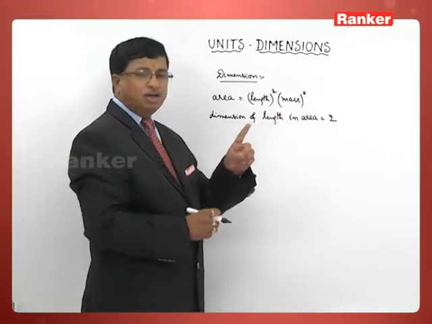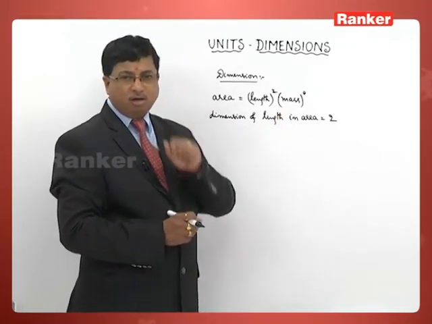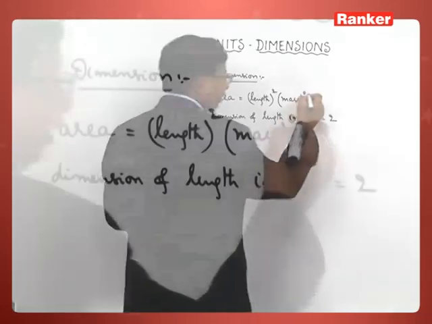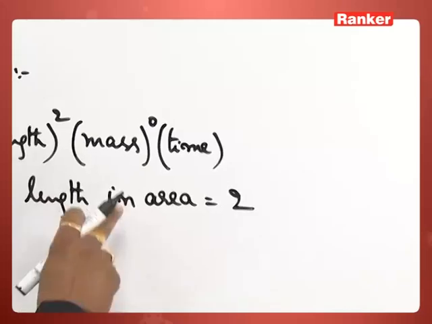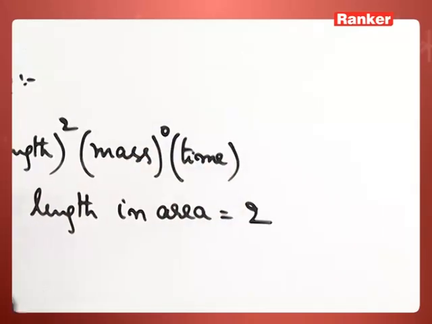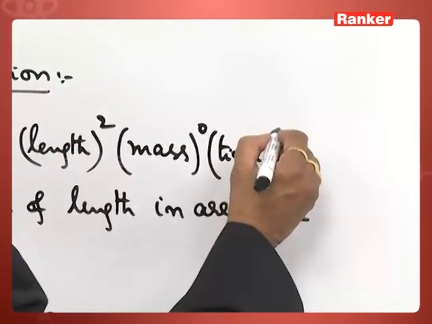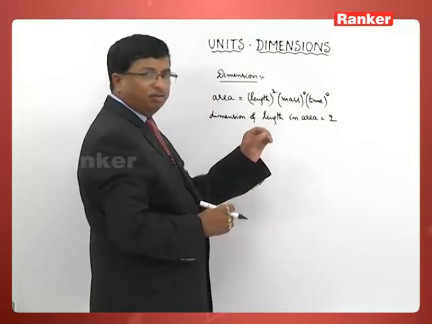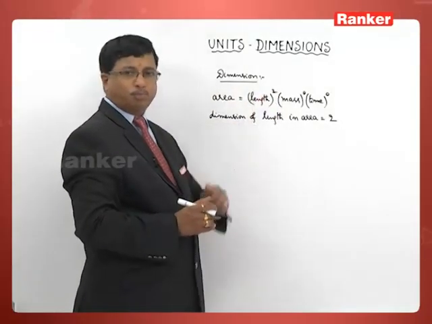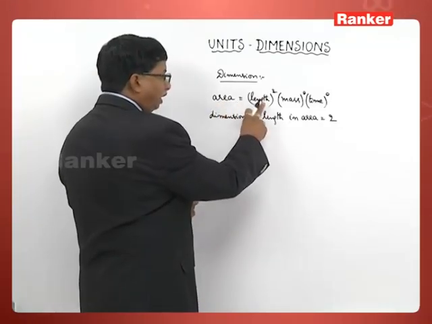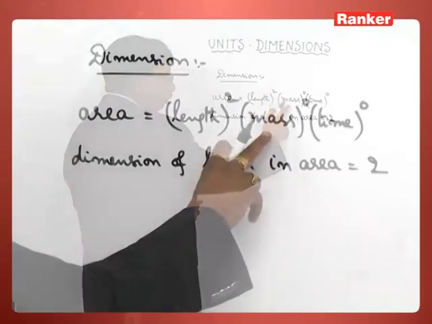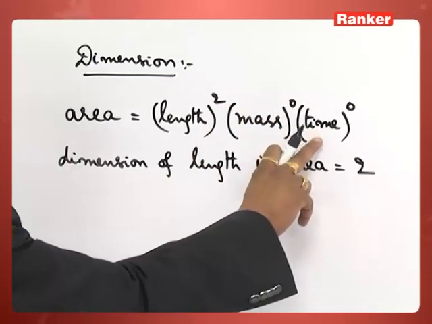According to mathematics, anything to the power 0 is 1. Similarly, when I mention the third fundamental physical quantity, time, area is not depending on time either, therefore I can write even its power as 0. So if I write area is equal to length square into mass to the power 0 into time to the